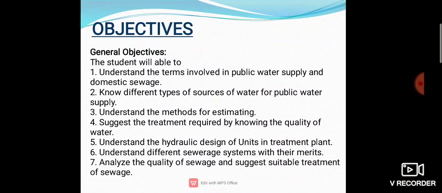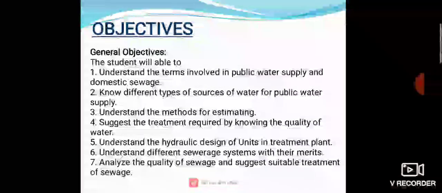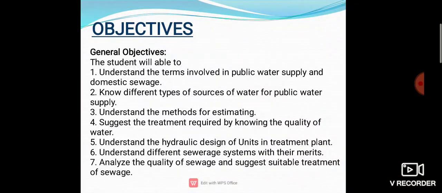In this point, the water we are taking from the sources, its qualities we have to clarify, which are the characteristics of water, then what type of impurities are contained or present in that type of water. After that we will decide which kind of treatment is useful for this water to purify it or make it potable. So this is the main point.